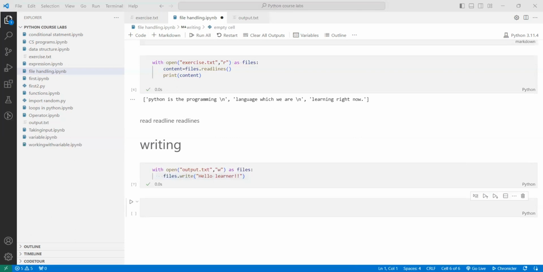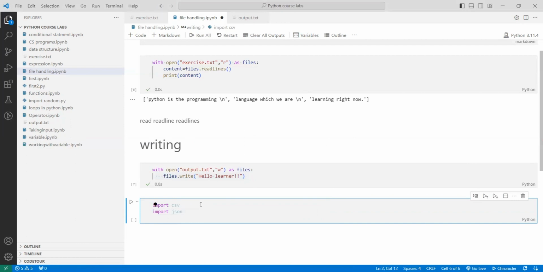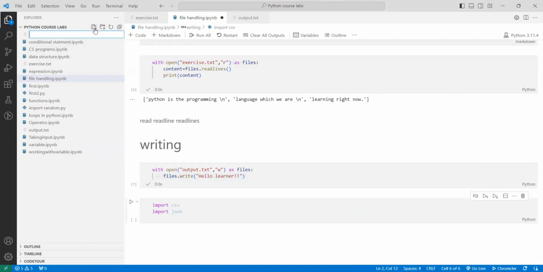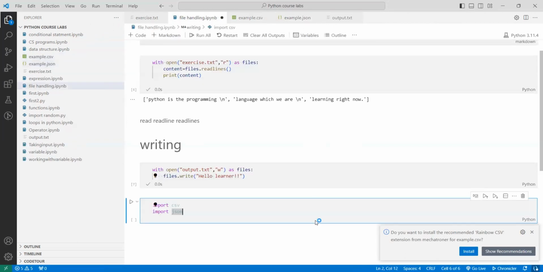Whenever you're working with a different file structure, you say import csv, import json. Like this, you import whatever file type you are going to work with. Suppose now I'm going to create example.csv. Now I'm going to create another one, example.json. So now I have two files, one CSV and another JSON.